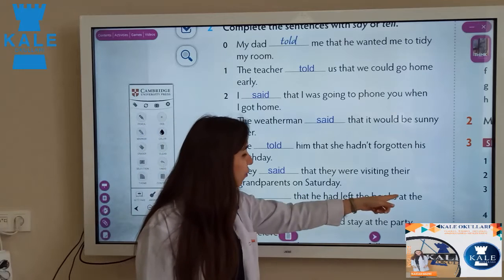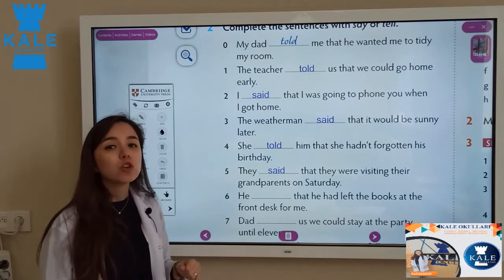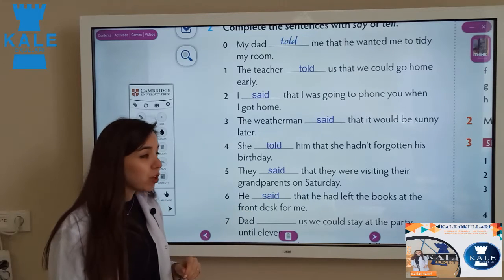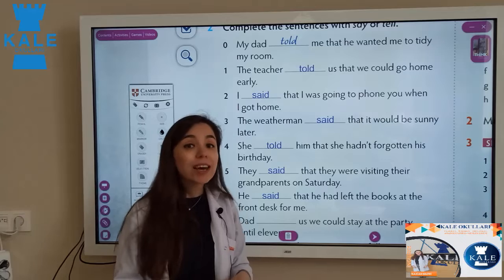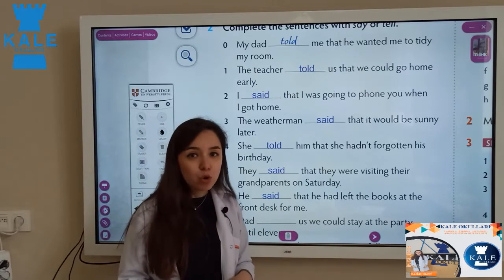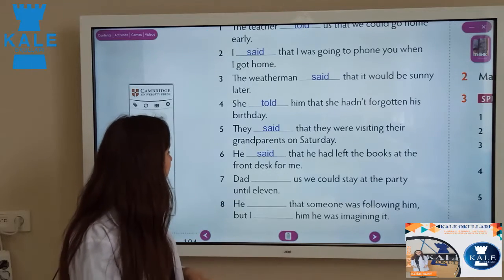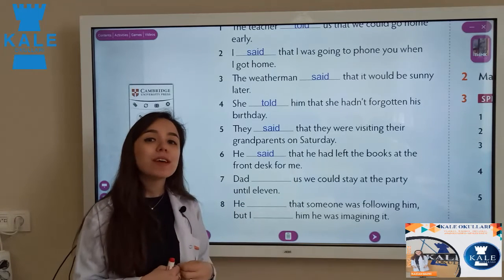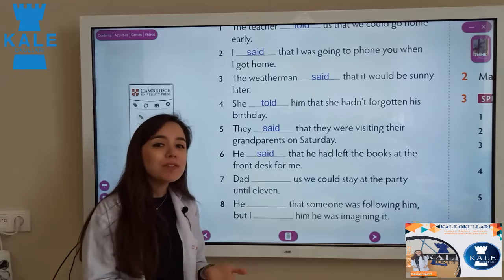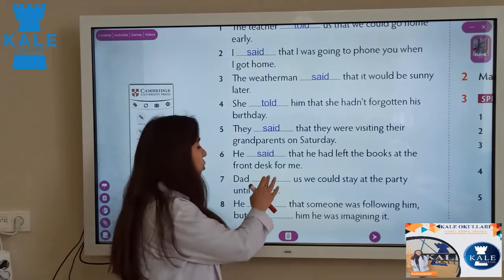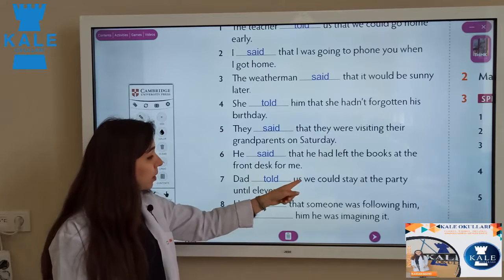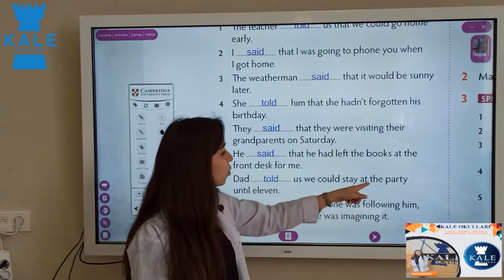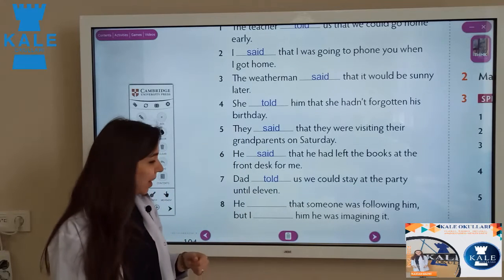He had left the books at the front desk for me. So what do we need here? Also said, because again we don't have any object. So it's really important to check whether after this gap we have an object or not. And number 7, that, look, here we have us, yes. What does it mean? It shows us that we have an object here. So what do we need to write, said or told? Of course, told. Why? Because after that we don't have any that. We have us. Dad told us we could stay at the party until 11.